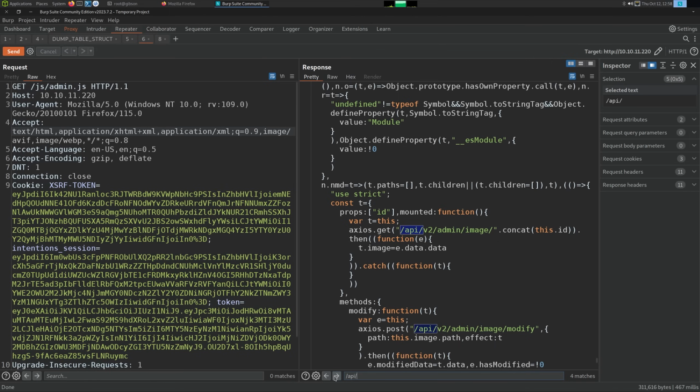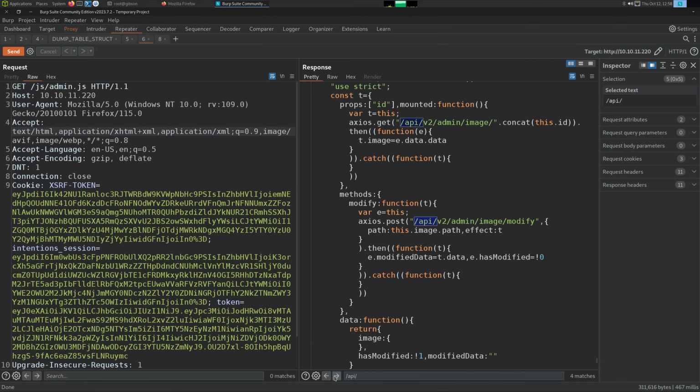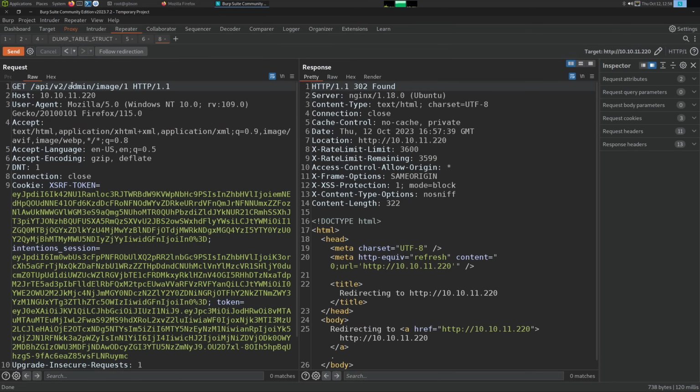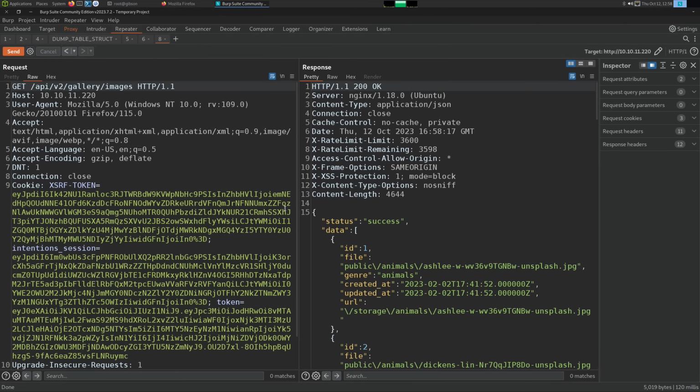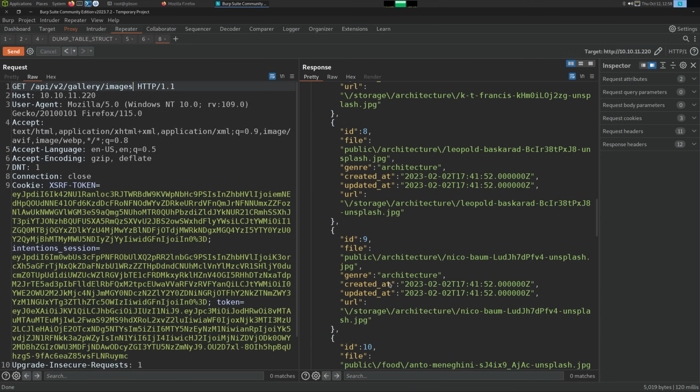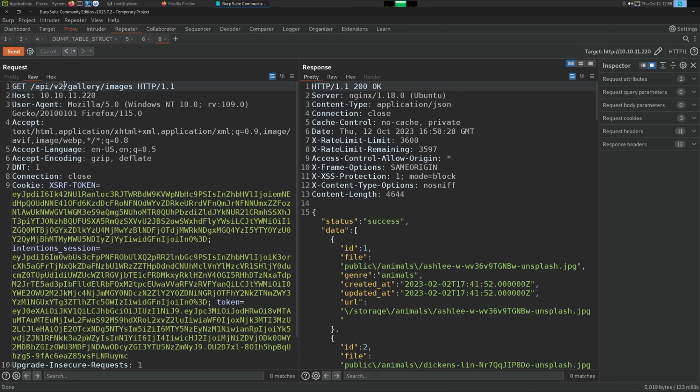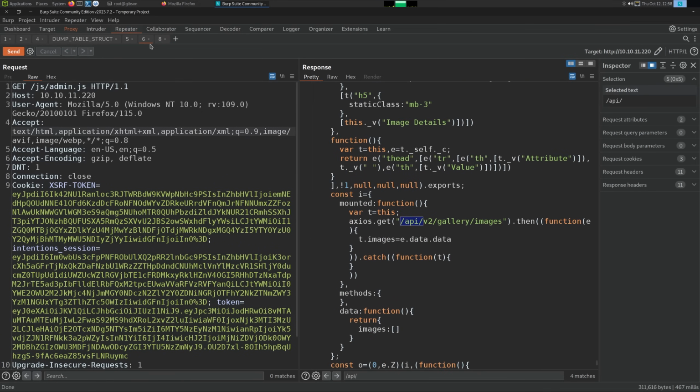There's 4 matches. So we have admin image, image modify, gallery images. So let's see. V2, gallery images. And this is the same thing as the V1 endpoint, it looks like. I don't see what's different here. Is there V1 gallery images? There is. So these endpoints look the same. I'm looking at content length right now, 4644, 4644. So these requests are probably the same.